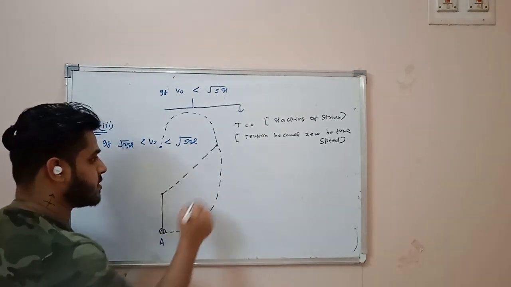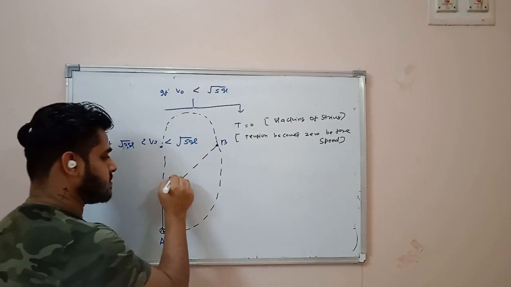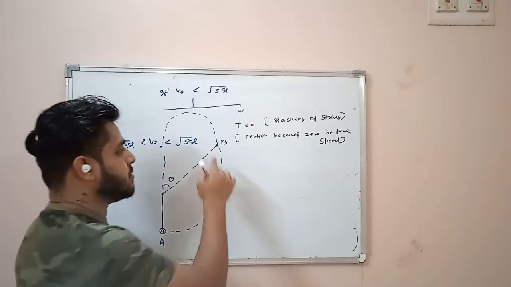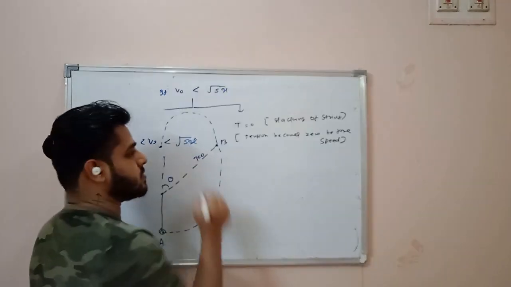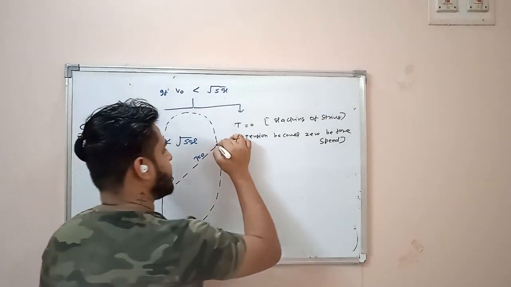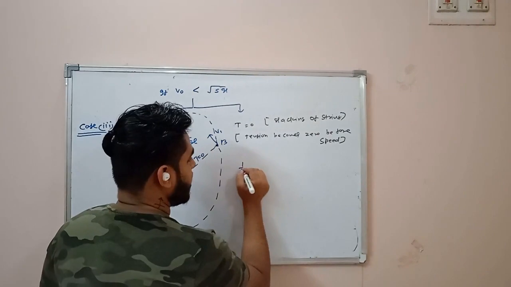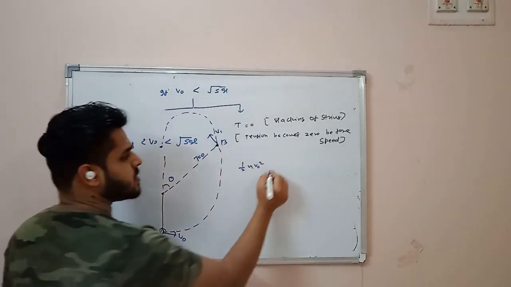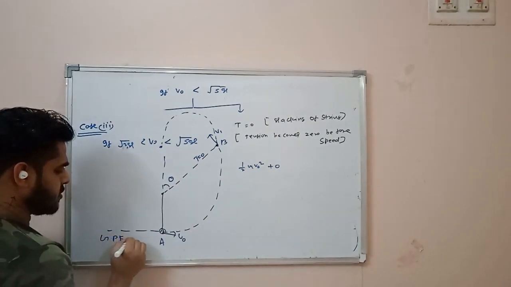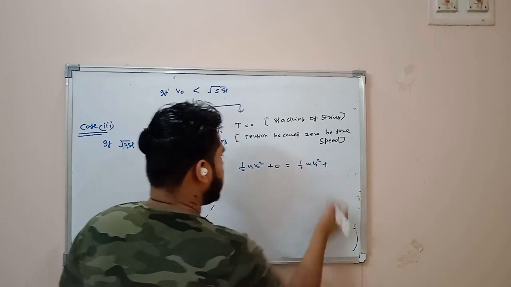Let's assume this is a point A, this is a point B. Let's assume at some particular angle theta at point B, tension is going to be equal to 0. Here the V naught velocity you are providing, and at this point the velocity is something V1. Apply the energy conservation: half m V naught square plus 0, here assuming gravitational potential energy equal to 0, will be equal to half m V1 square plus